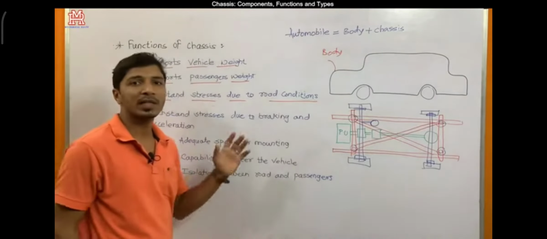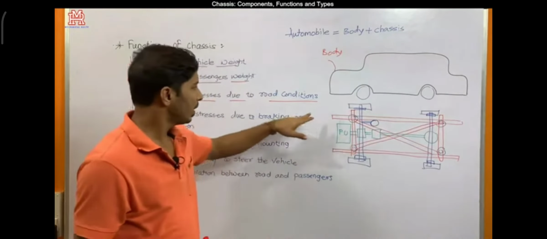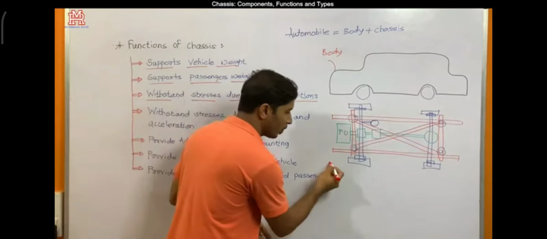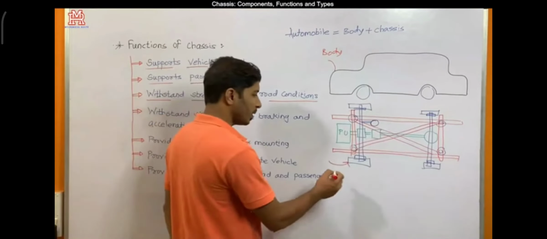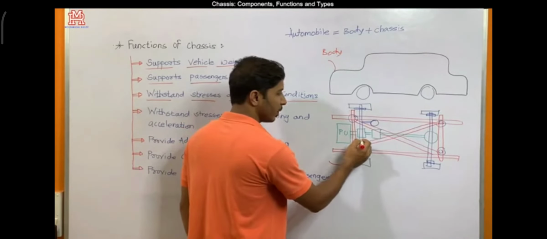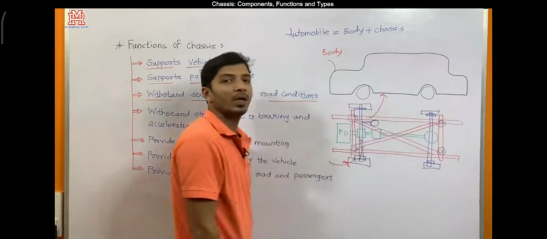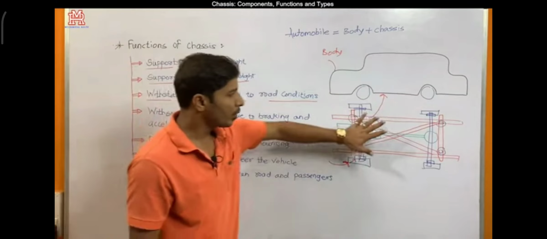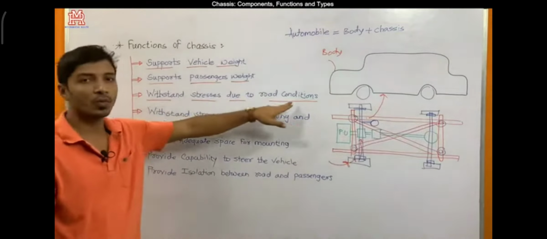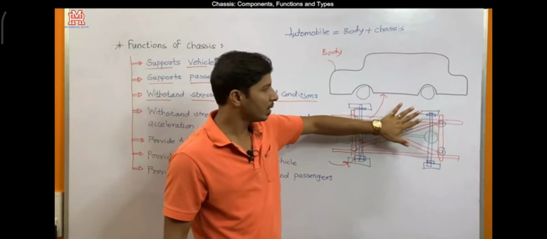So this is not the only thing that the chassis has to sustain. When the vehicle is running on a rough road, there are some stresses coming from the road surface, and these stresses will be transferred to the tires first, then the wheels, and then through the axles, which will again be transferred to the transmission system, and through the transmission system to the vehicle body. But the first point of contact is the chassis. So the chassis has to withstand the stresses due to road conditions. Otherwise these stresses will be transferred to the body and to the passenger compartment.